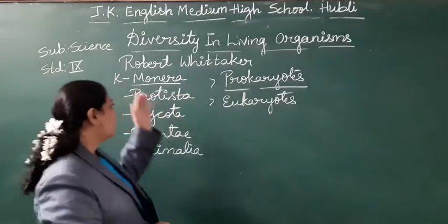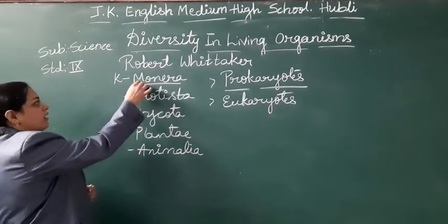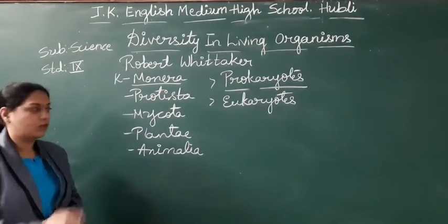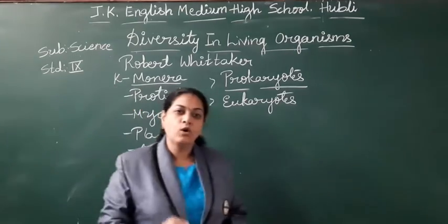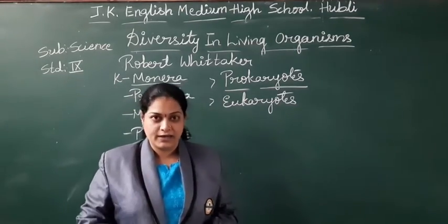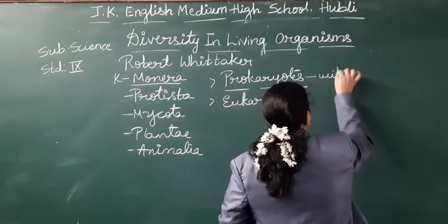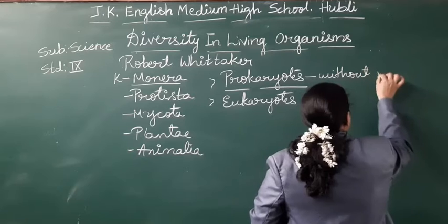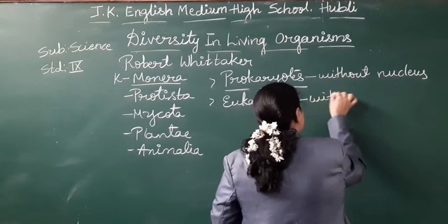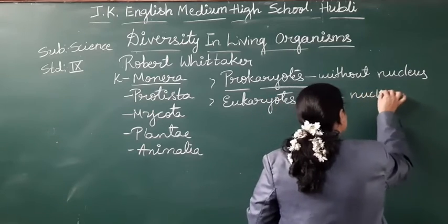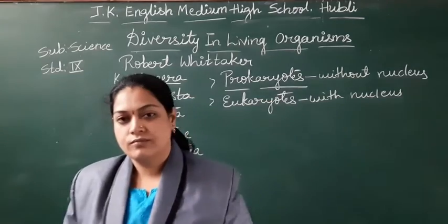Because students, throughout these kingdoms we are going to discuss these 2 points. Does Monera come under prokaryotes or eukaryotes? Protista, which type? Right? So let me clarify the meaning of prokaryotes and eukaryotes. For prokaryotes, what will you write? Without nucleus. And this is with the nucleus. Fine? Till there you can see?